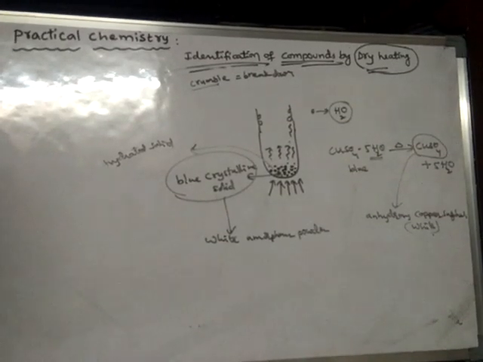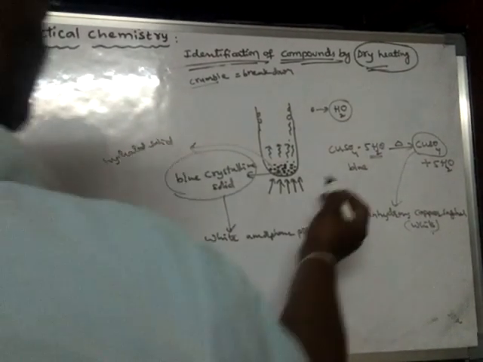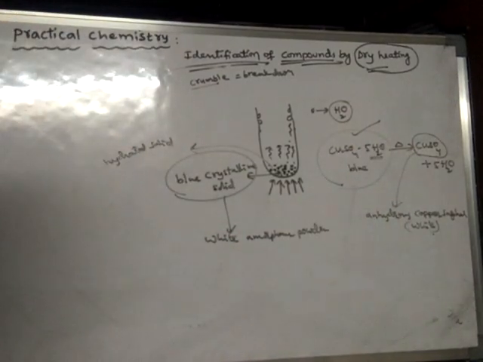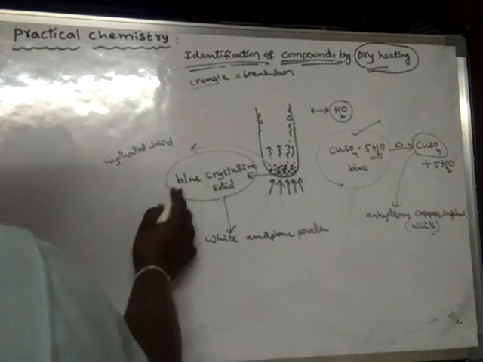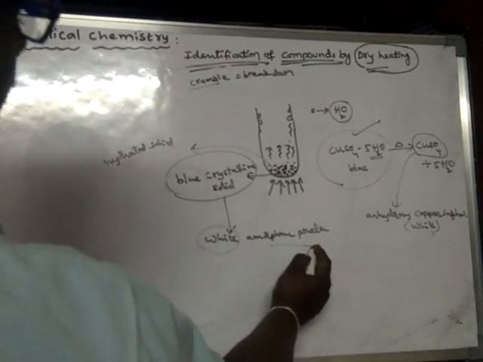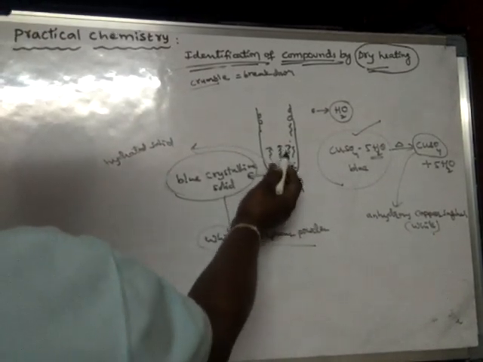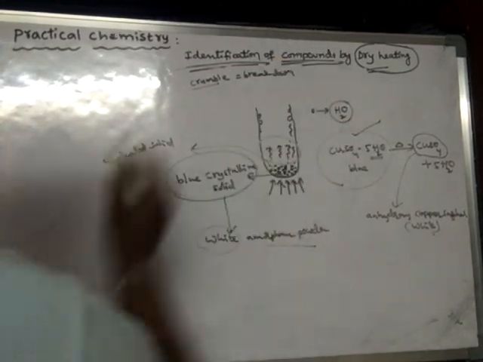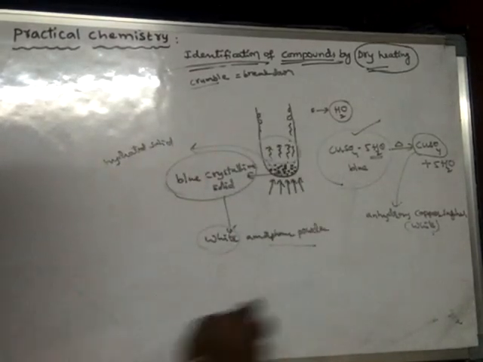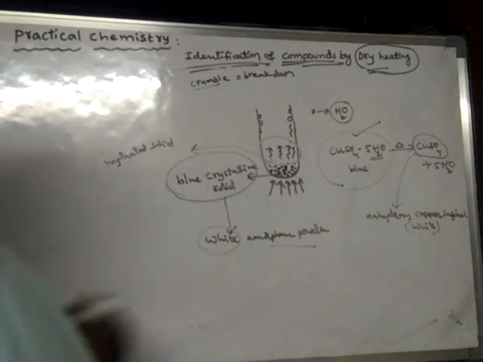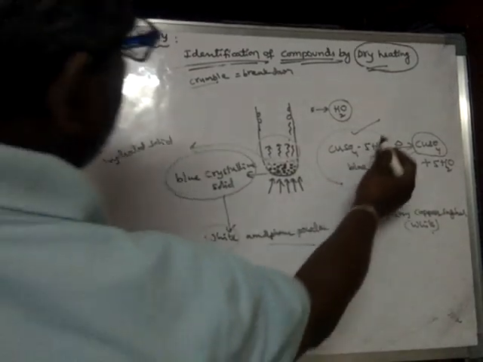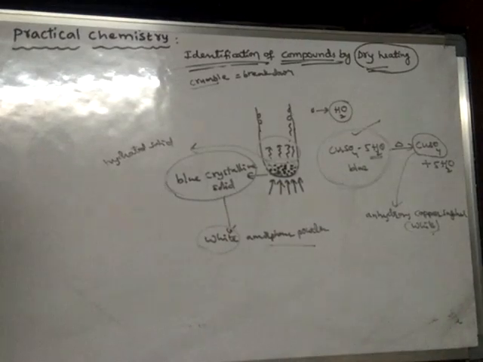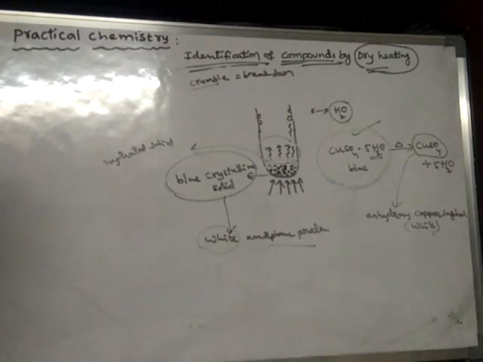So the white amorphous powder was found to be copper sulfate. The starting material was blue in color, and that blue colored substance is converted to a white amorphous powder. In that process steamy vapors are produced, and these were found to be water vapor. From all these things we can conclude that the starting material which we have taken is hydrated copper sulfate, or simply blue vitriol.